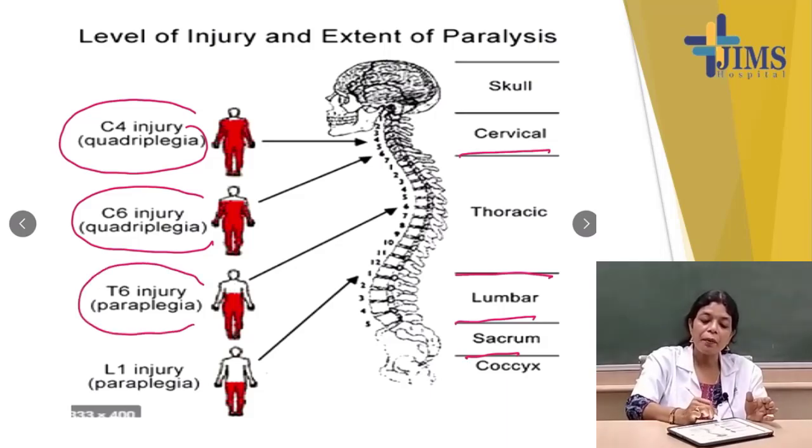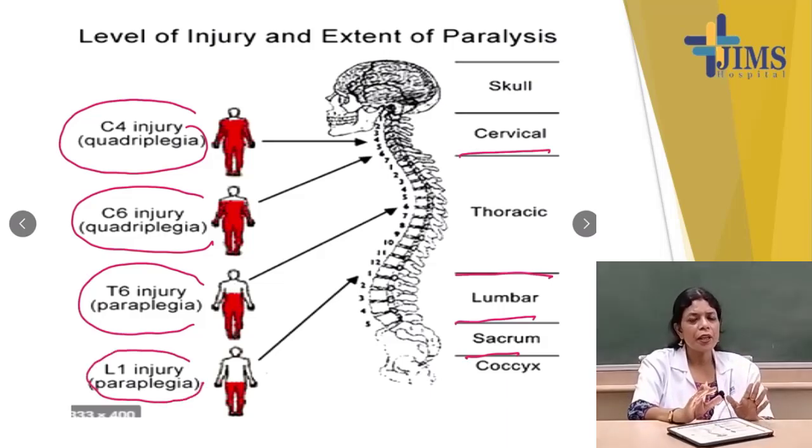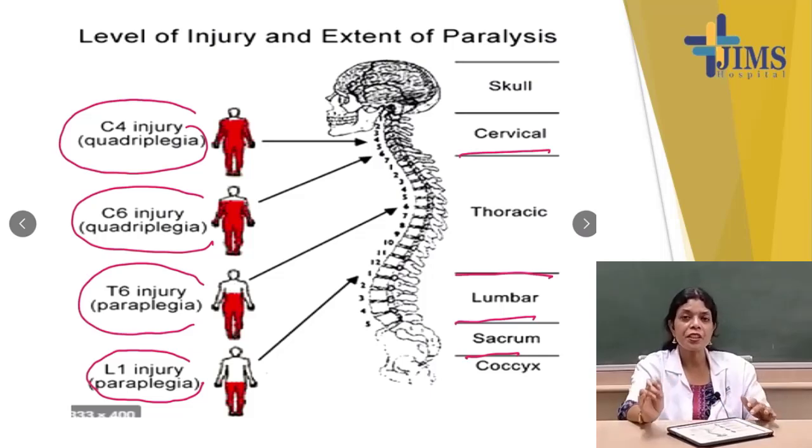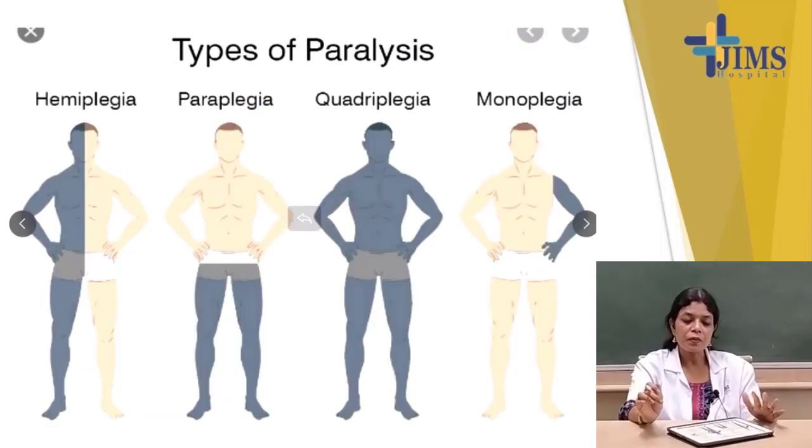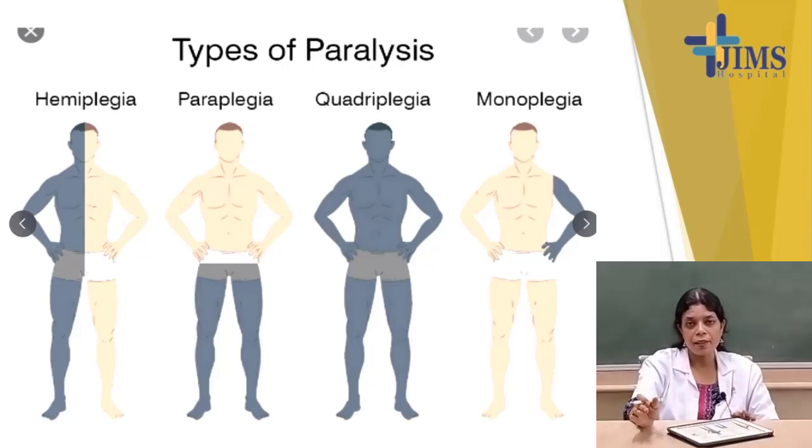And if it is an L1 lumbar injury, that will be paraplegia. You don't need to try to understand these things now; it will become clear when you see patients and read medicine. But do you know what hemiplegia is? Hemiplegia is a type of paralysis. There are so many types of paralysis.